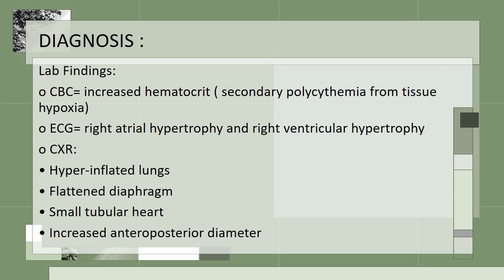Why are lungs hyperinflated in COPD? It is because there is a decrease in the elastic recoil of the lung parenchyma, and there is dynamic air trapping during successive breaths. So it will lead to hyperinflation, and because of this hyperinflation there is increased anterior posterior diameter. So basically the hyperinflation is giving all these pictures.